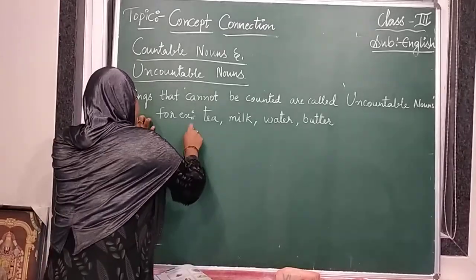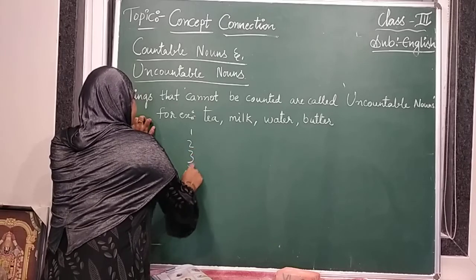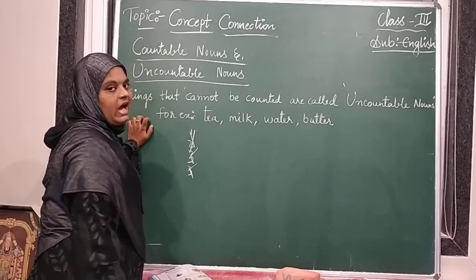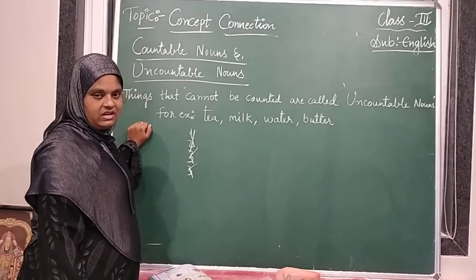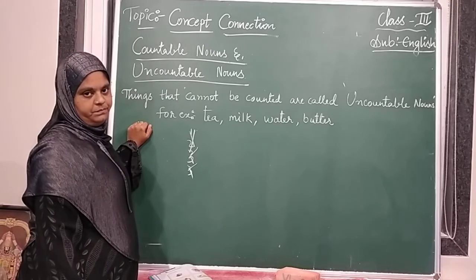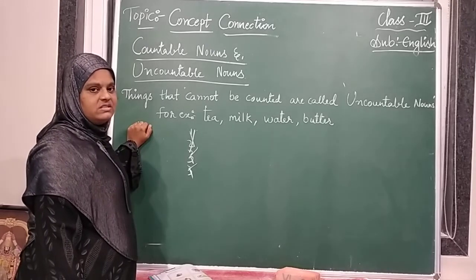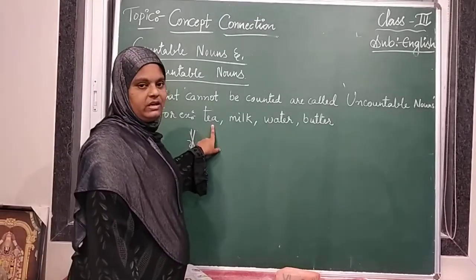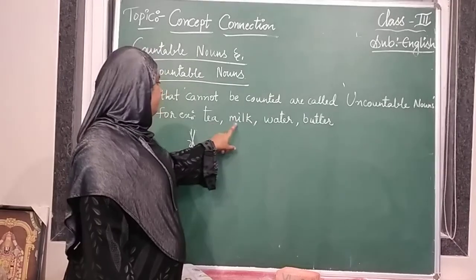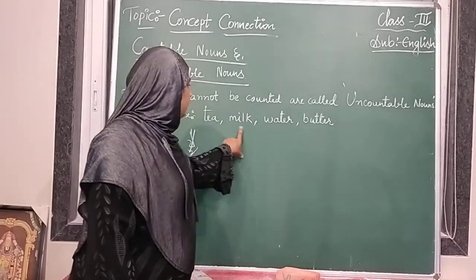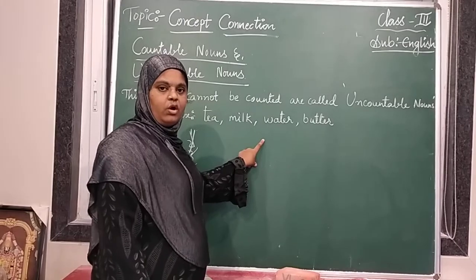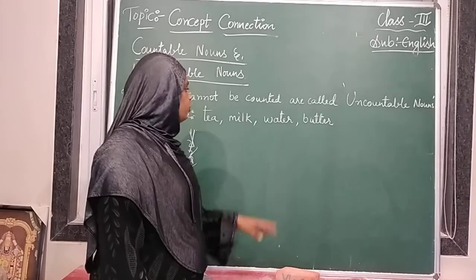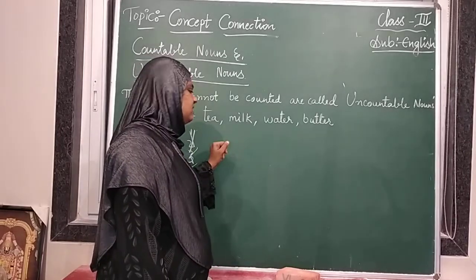So we cannot put a number in front of it, and it will not have a singular or plural. For example, tea. Can you count a tea? Milk. Can you count a milk? Water. Can you count a water? Butter. Can you count a butter? No. So we cannot count these things.